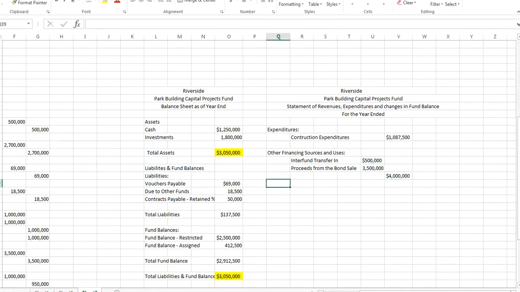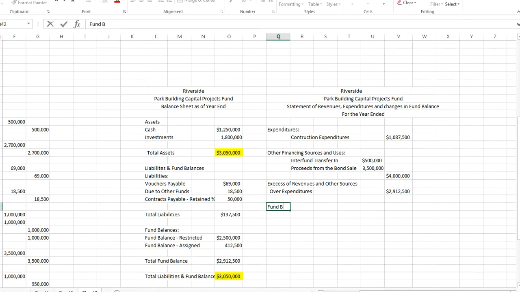of 4 million. And so then we have an excess of revenues and other sources over expenditures. So that's new, the way we set this up. And so the excess would be our 4 million minus our 1,087,500, or 2,912,500.